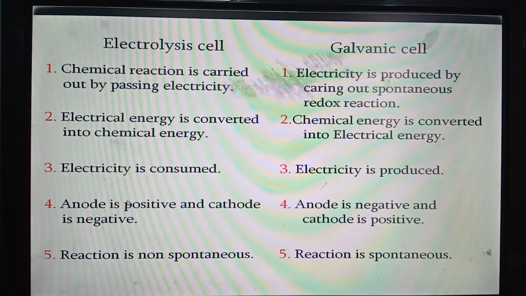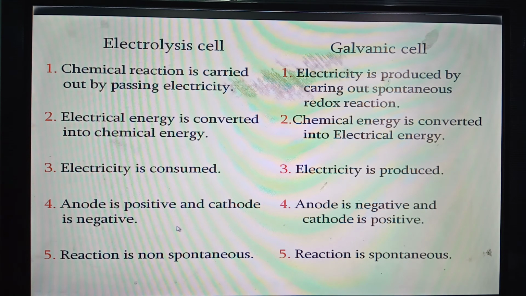In this type of cell, that is electrolysis cell, anode is positive and cathode is negative. I think you can remember from your SSC level that the electrode at which oxidation occurs is called anode, and the electrode at which reduction occurs is known as cathode. In electrolysis cell, the anode is positive and cathode is negative, but in galvanic cell it is just the opposite. Anode is negative and cathode is positive.